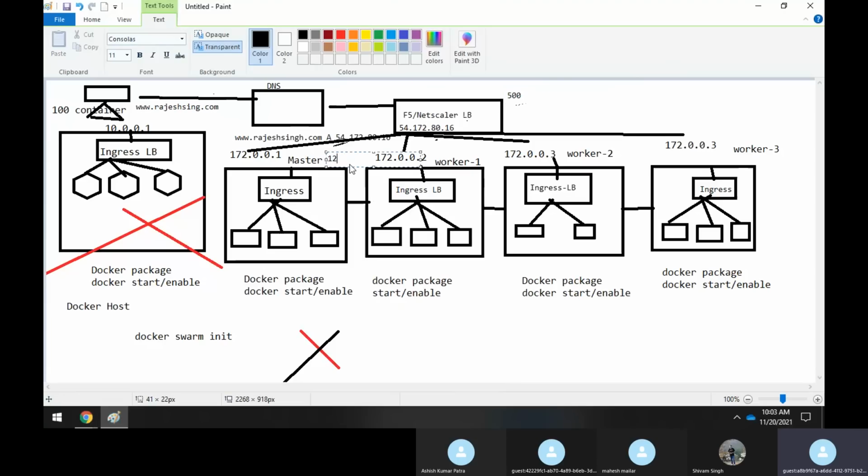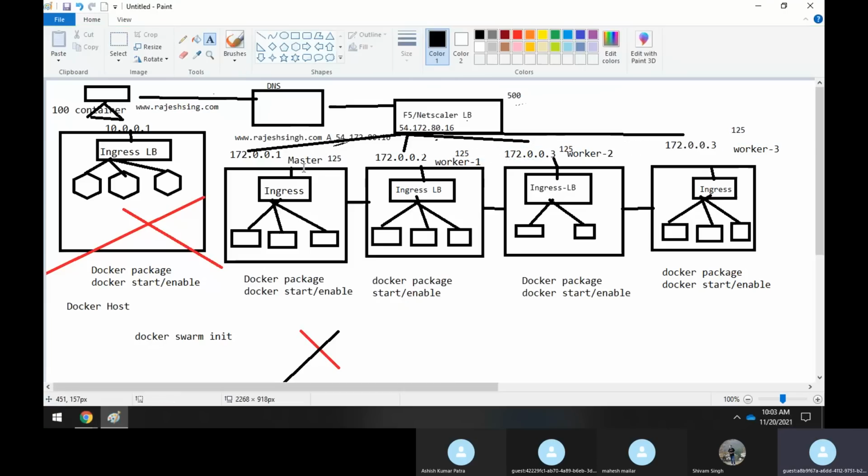Now again, these 125 requests will come to the Ingress load balancer, and again these 125 requests will be divided across all those 30 containers running in this machine. Similarly here, 125 comes to this Ingress load balancer. Here you are running some 20 containers, so all these 125 requests will be balanced between these 20 running containers. Similarly here also.